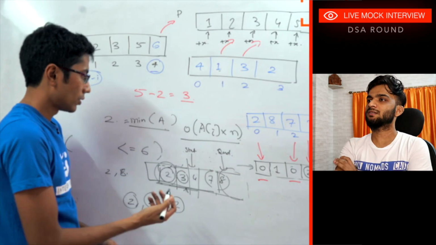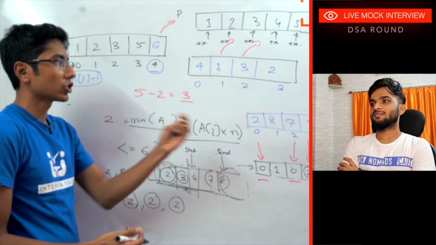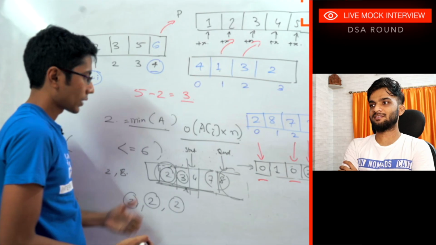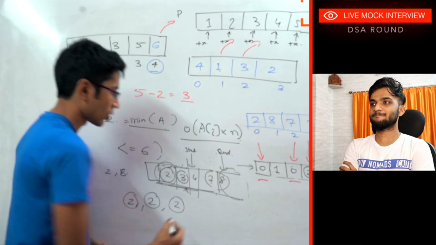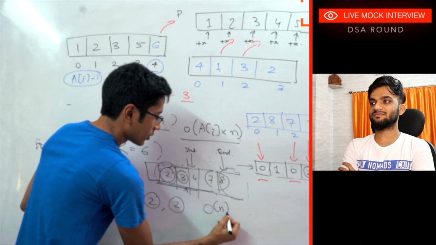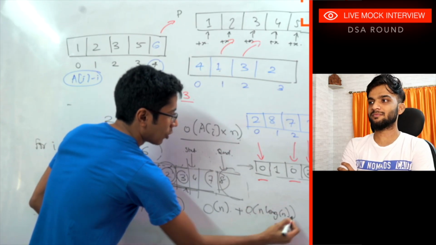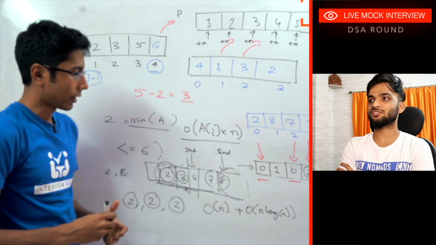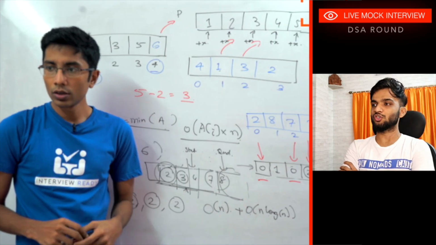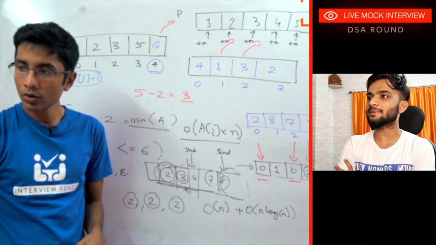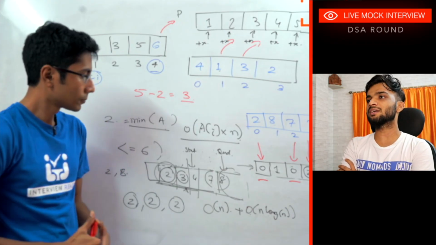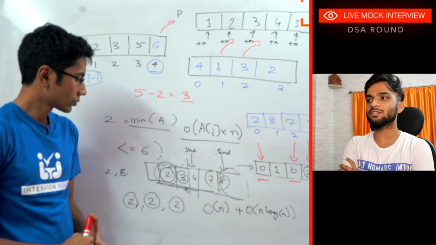So in this case, because you're touching every element at most once with the start pointer and at most once with the end pointer, you're going to have order n for the two pointers plus sorting, so order n log n. Yes, sounds good. So how do you manage duplicates, by the way? You're as of now taking the remaining elements and counting them, but how do you manage duplicates?